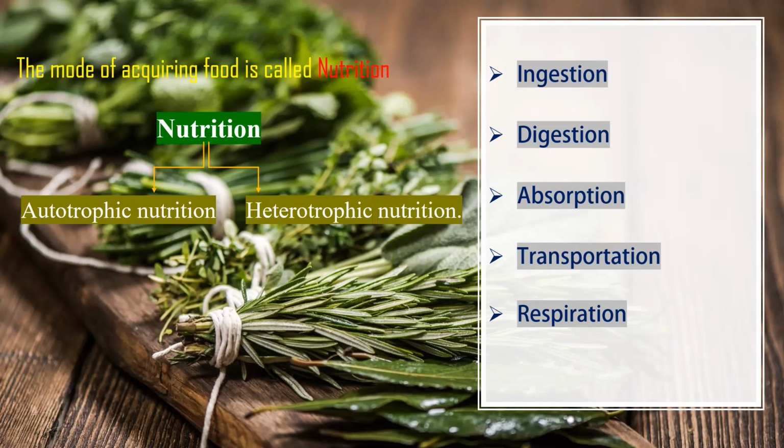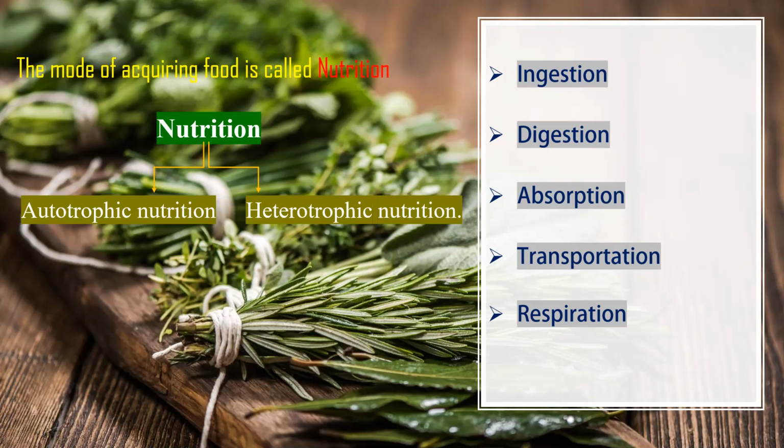After intake, the food particles should be converted into simpler substances. Digestion means conversion of complex molecules into simpler substances. In multicellular organisms, digestion takes place in many stages, which we will discuss in further classes.